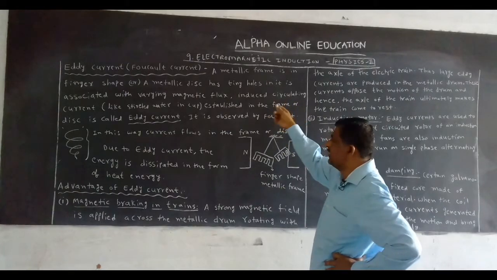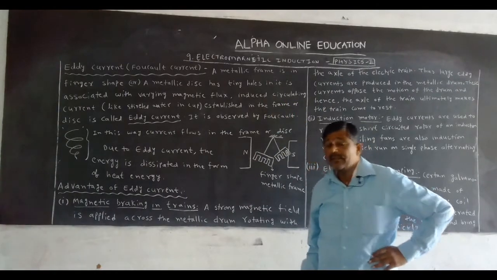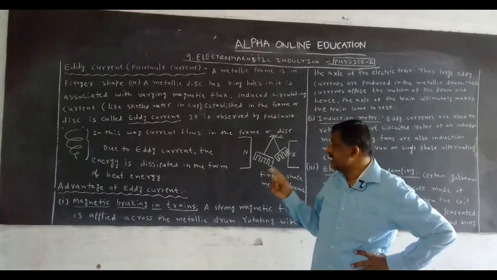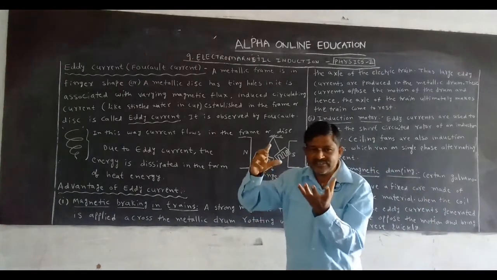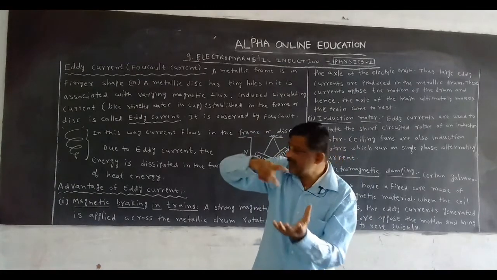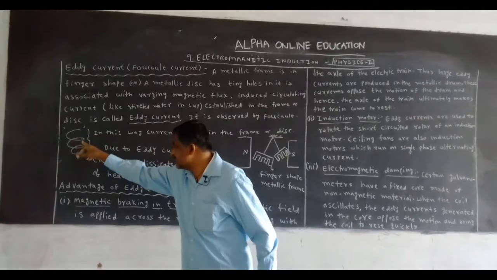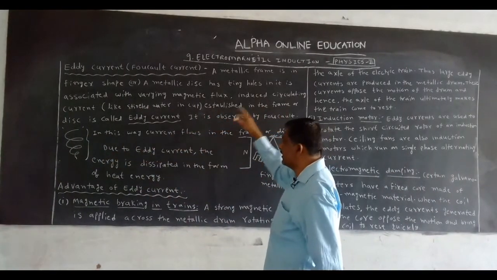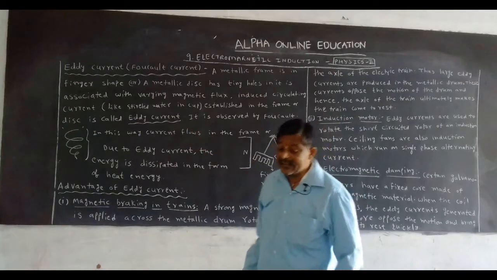Induced circulating current, like stirred water in a cup. Let us take water in a cup and stir it. We can get a shape like this. The current established in the frame or disc is called eddy current.